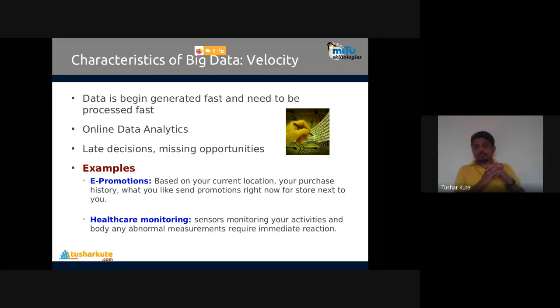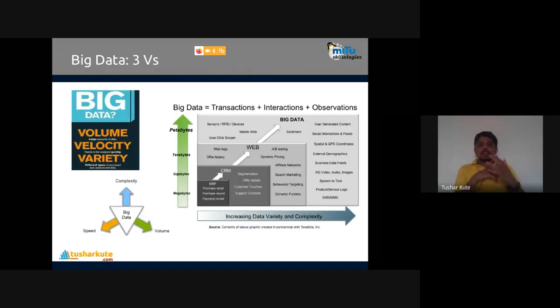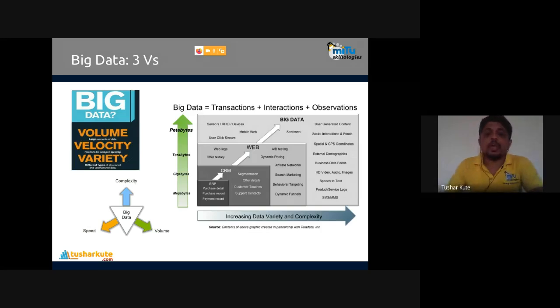Remember, check it out. This is what the revolution was: the 3 V's of big data, volume, velocity, variety. They bring complexity, speed, and volume. 3 different properties are present. Volume is one property which the V shows, complexity is another property which variety shows, and speed is another property which velocity shows.